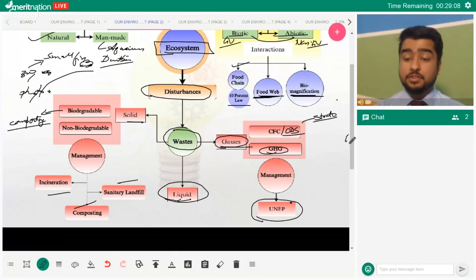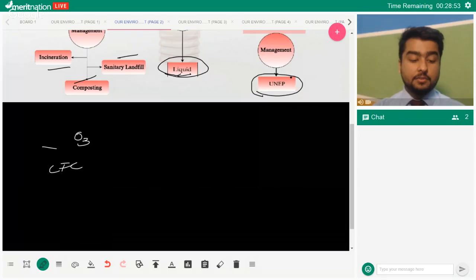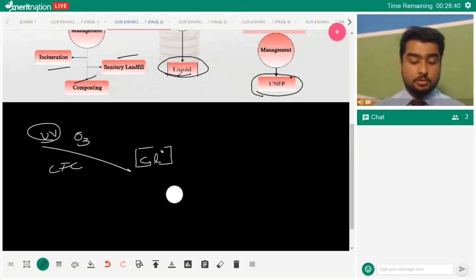How do CFCs destroy the ozone gas? Let's try to understand that. CFCs are chlorofluorocarbons, and we know O3 is ozone. In the presence of CFC, we have UV rays, which lead to the generation of nascent chlorine. I'm not writing the exact reactions, but basically they generate reactive chlorine.